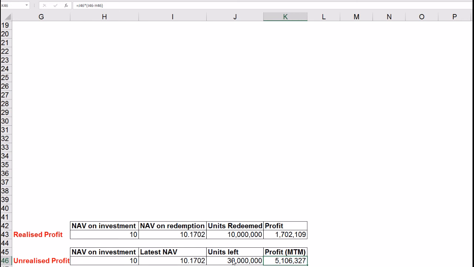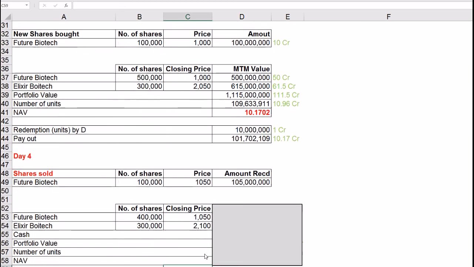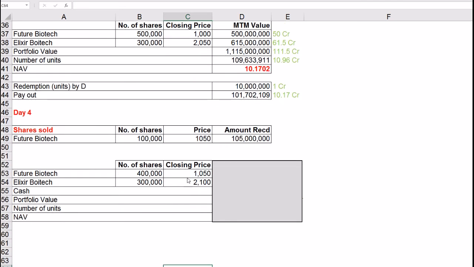Next day, the fund will need to pay investor D 10.1702 crore. All the money it had was already invested in these 2 stocks. Hence, the fund manager will have to sell some of the shares held to meet this redemption demand. Let's say the share prices are 1,050 and 2,100 respectively for the 2 stocks, and the manager decides to sell 1 lakh shares of Future Biotech. That will result in cash inflow of 10 crore 50 lakhs.